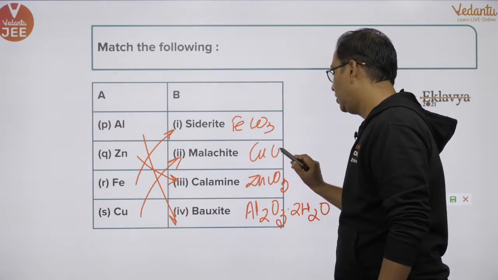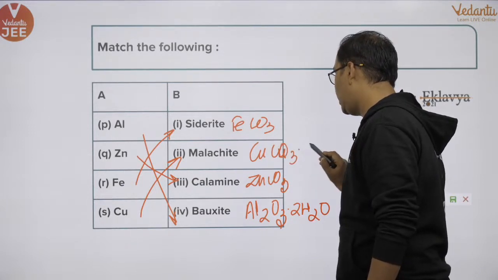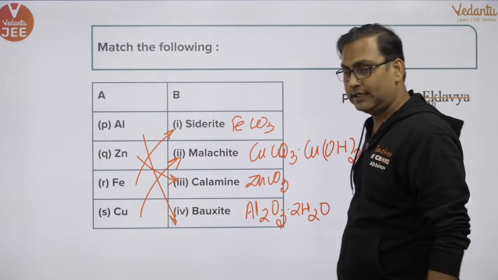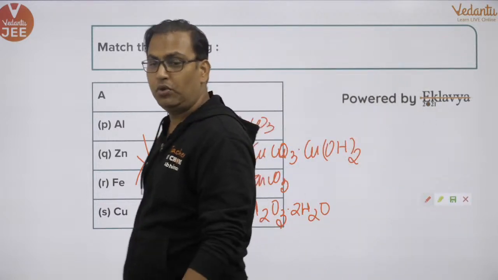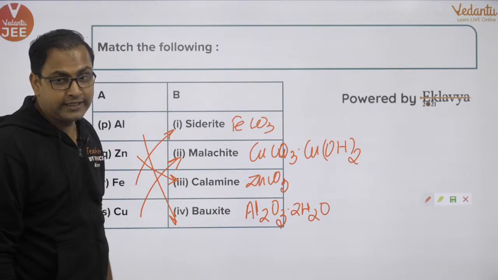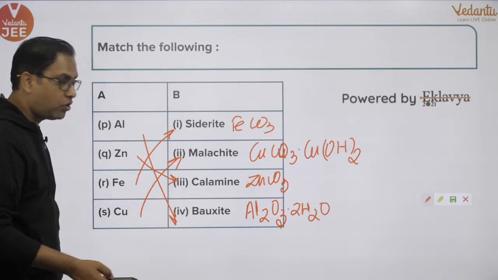Malachite is CuCO3·Cu(OH)2, copper carbonate and copper hydroxide. CuCO3·Cu(OH)2. Okay? Did you get this, everyone? So we have matched all of the things.